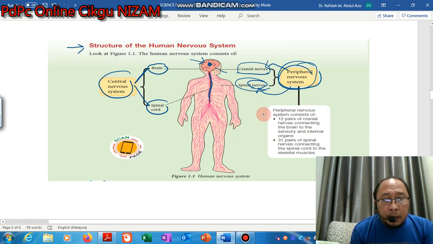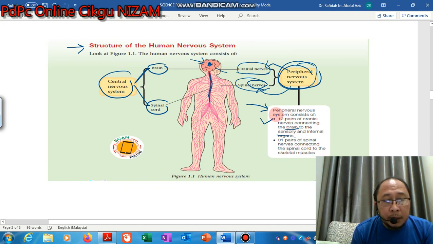Okay, this is what is inside the peripheral nervous system, that you have to know more about. So the peripheral nervous system consists of 12 pairs of cranial nerves connecting the brain to the sensory and internal organs, and then 31 pairs of spinal nerves connecting the spinal cord to the skeletal muscle.